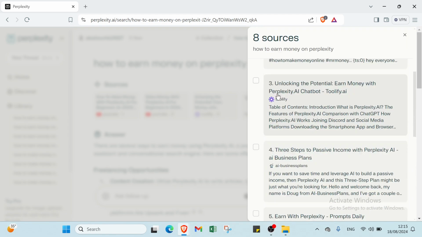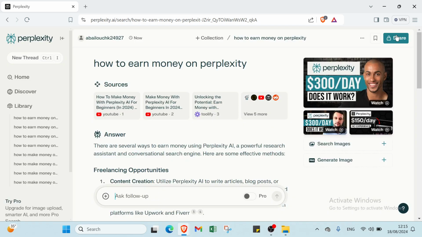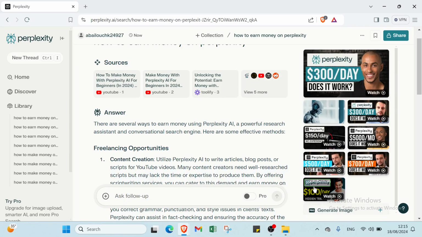So you choose the one you want and then you get your answer. Also we have here a video window. As you can see, we also have images. So this is for my question. You can ask whatever you want, like how to create anything in your mind. You can just type it and you learn information about it.